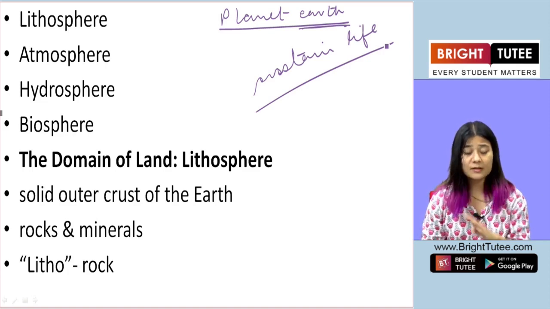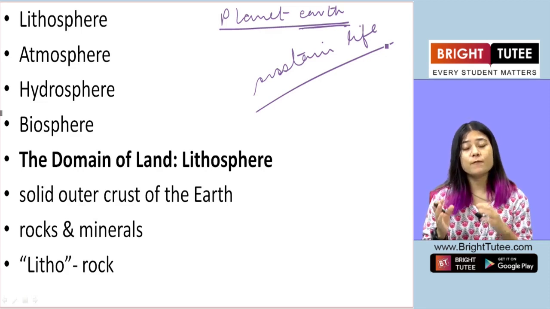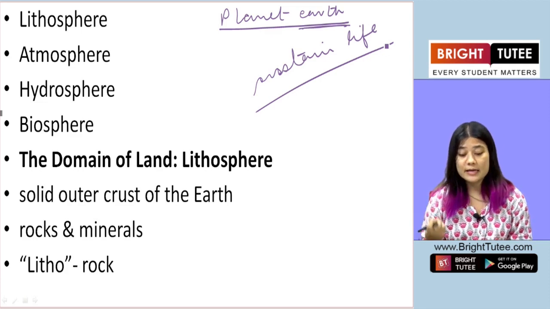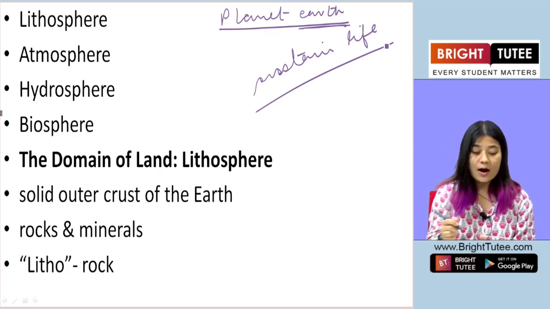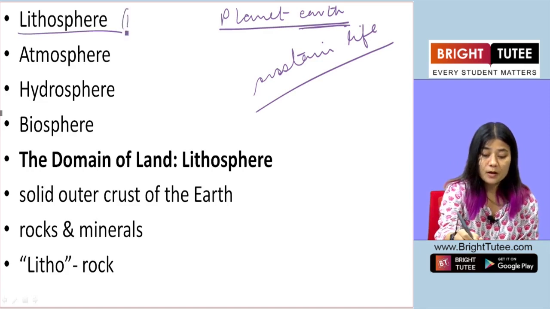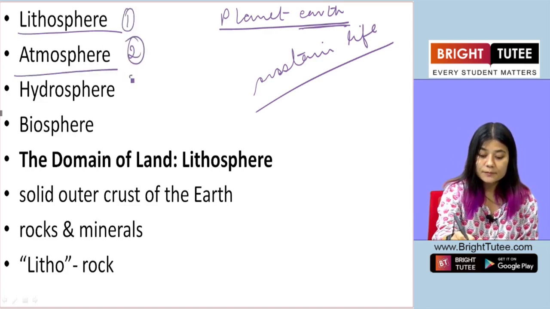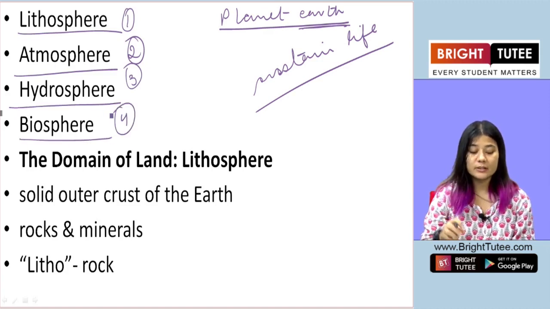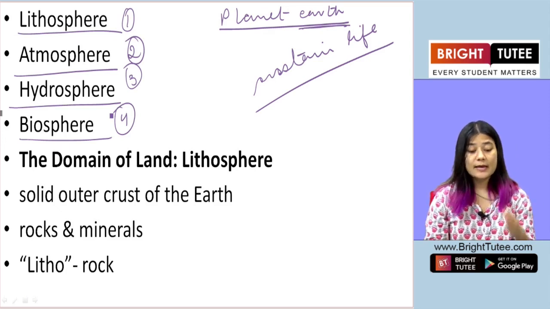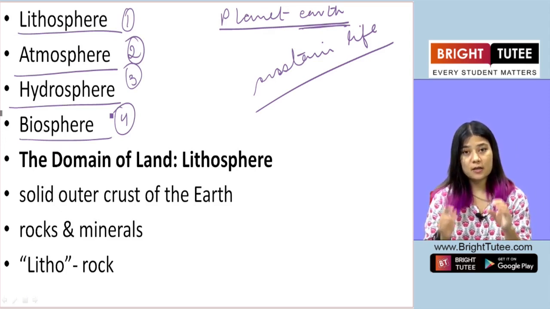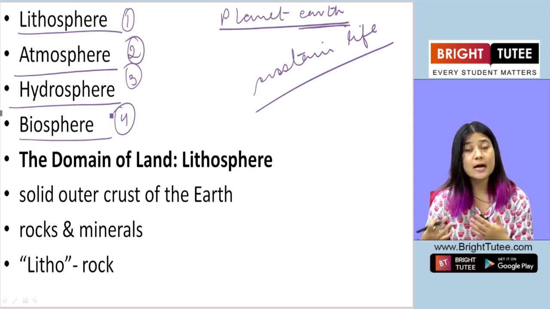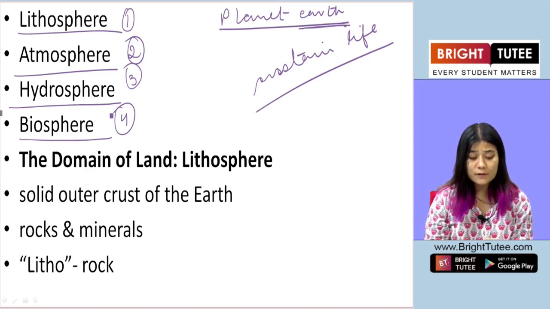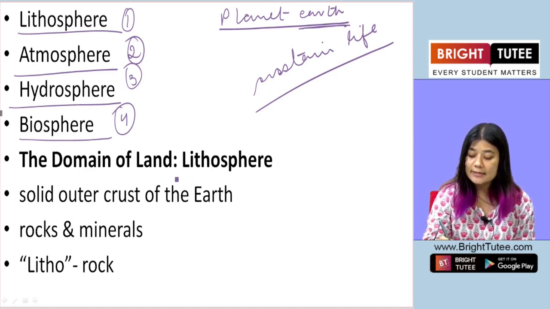All right. Now there are four main components or four main spheres which are very important for the sustenance of life on planet Earth. So they are: number one, lithosphere; number two, atmosphere; number three, hydrosphere; and number four, the final component, biosphere. Now we'll look at each of these components one by one in detail and understand how it helps sustain life on planet Earth. So the first component that we are going to look at is lithosphere.